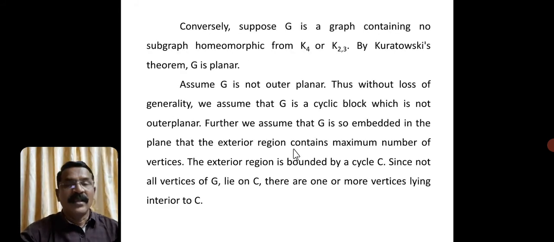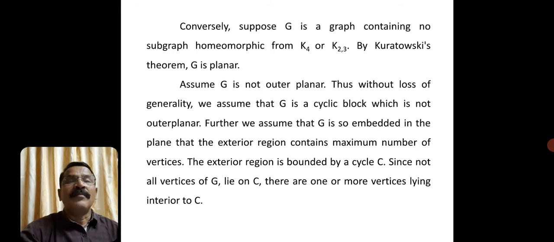Now, we will see the converse part. Conversely, suppose G is a graph containing no subgraph homeomorphic from K4 or K23. What we are saying is, there is a graph which has no subgraph homeomorphic from K4 or K23.